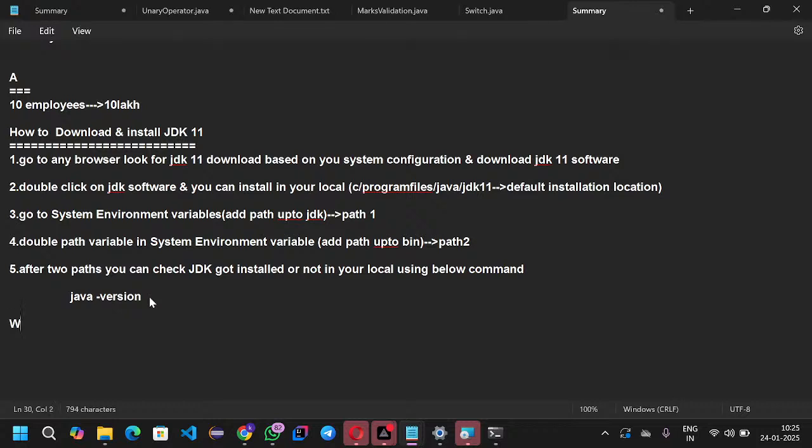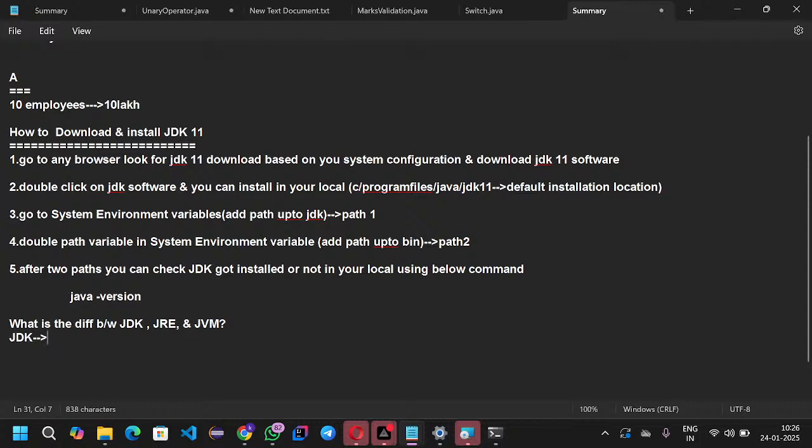Next question is, what is the difference between JDK, JRE, and JVM? This is a regular question. If you attend a fresher level interview, this is a regular question. What does it mean by JDK and what does it mean by JVM? What is the purpose of each one?